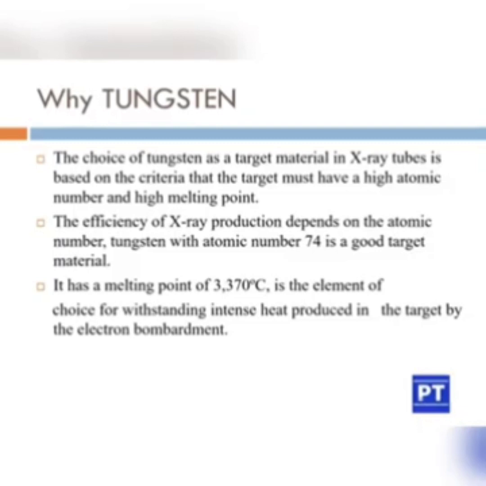Tungsten also has a high melting point of 3370 degrees Celsius, so it can withstand too much heat when the electrons are bombarding. These two are the main reasons for choosing tungsten as the target material, and tungsten can be coiled as a filament. So tungsten is the choice for the cathode.